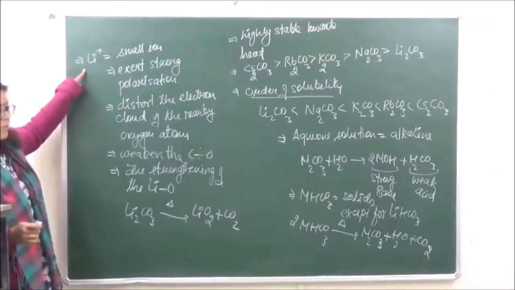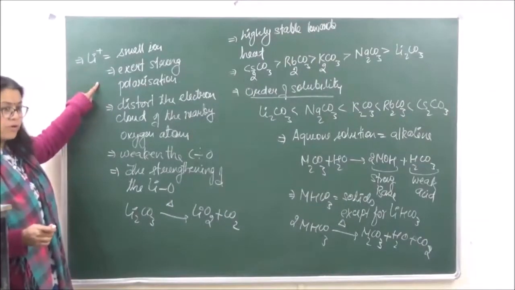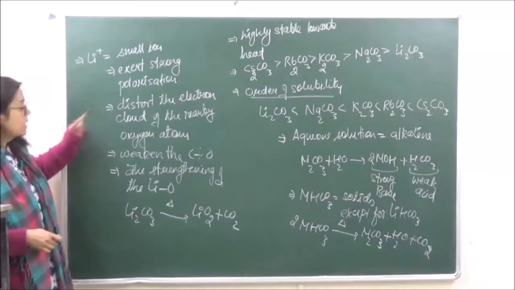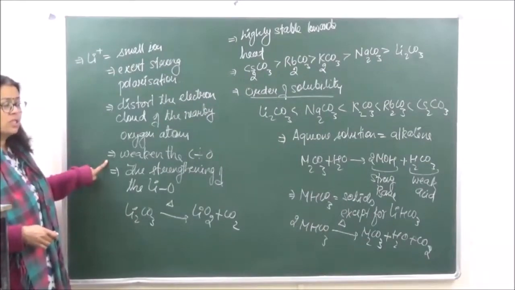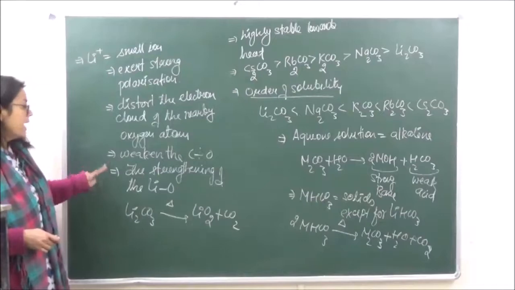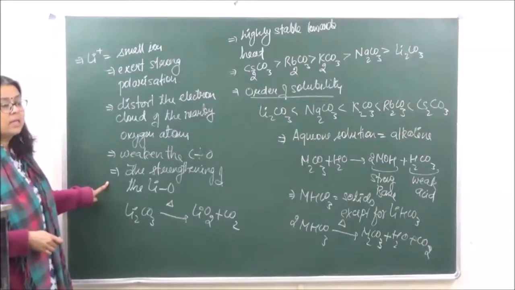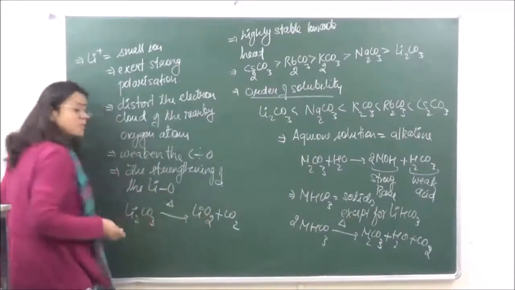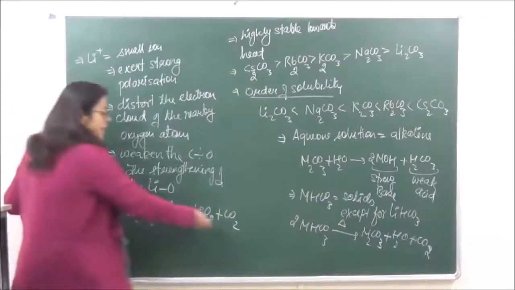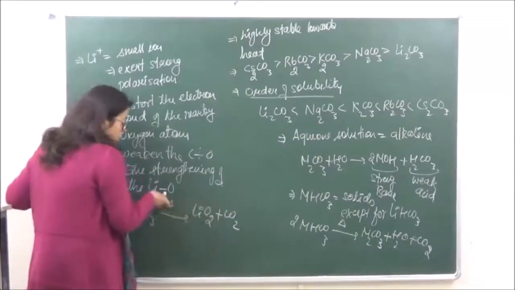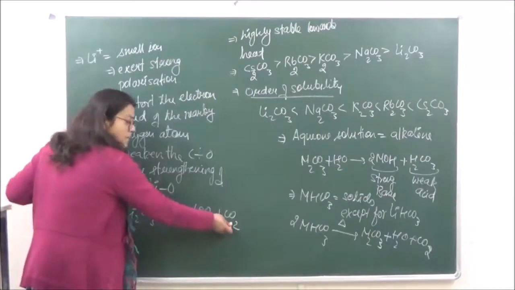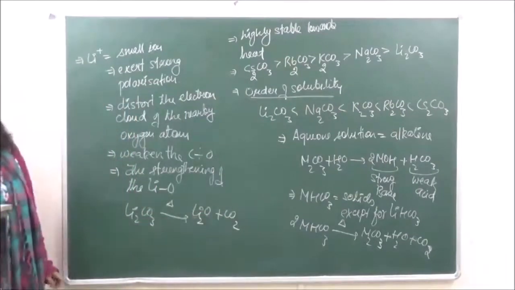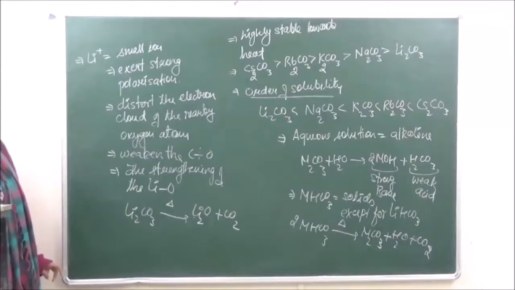The lithium ion is small, so it is going to exert strong polarization. Because of this strong polarization, it is going to distort the electron cloud of oxygen, as a result of which the carbon-oxygen bond is going to weaken, and this is going to strengthen the lithium-oxygen bond. Because this lithium-oxygen bond is strengthened, that is the reason why lithium oxide, Li2O, is going to be formed, and carbon dioxide is going to be eliminated. So this is what we have about carbonates.